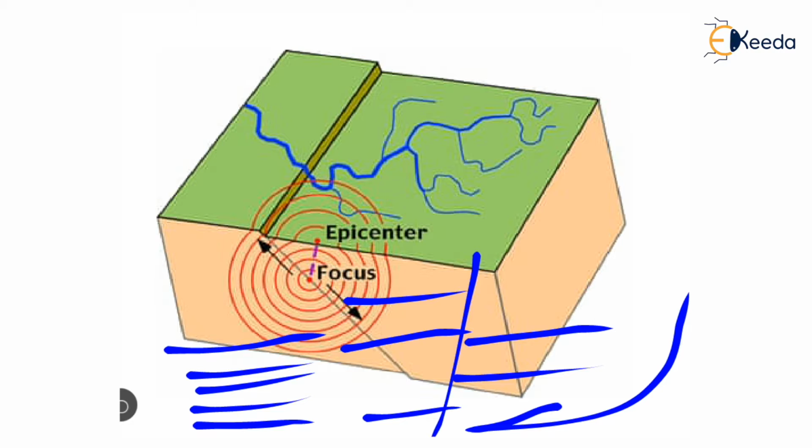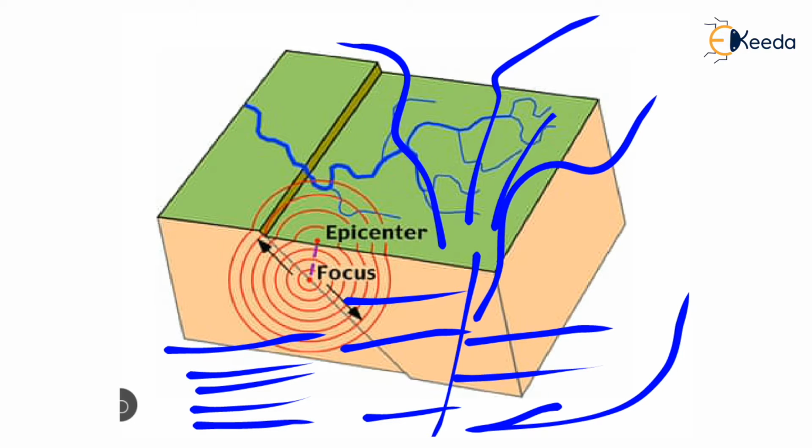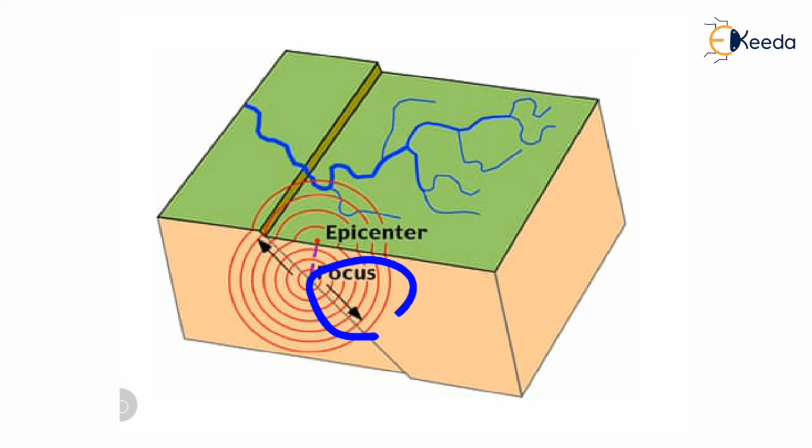But when it displaces, at that time it releases the energy which was stored in that particular rock, and this energy is released in the form of waves, which create vibration on the surface. So this whole activity is called an earthquake, and these waves originate from a particular point, and that point we call the focus. And when these waves reach the surface at a particular point, that point we call the epicenter.